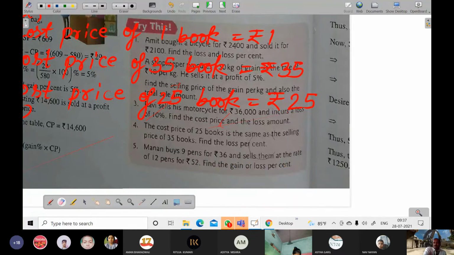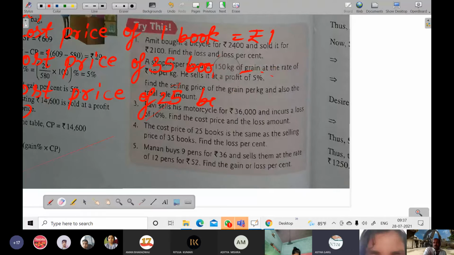Yes, Astha was saying something else. So question number 5, sir.